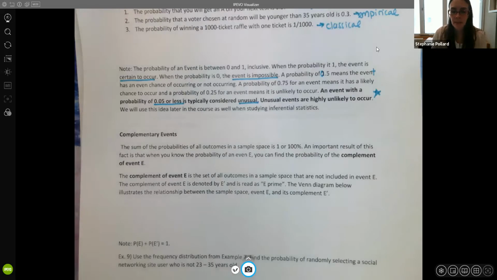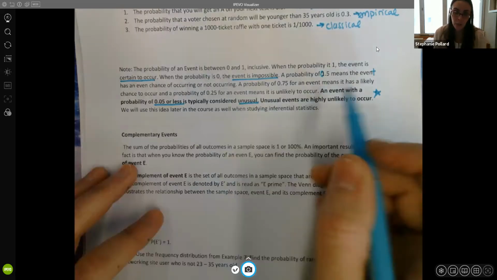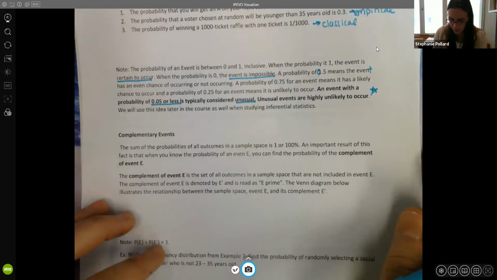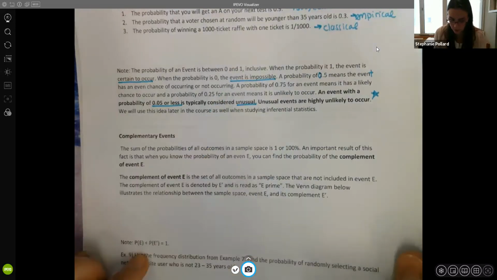So if the probability is less than 0.05, it's typically considered unusual. And unusual events are unlikely to occur. And again, we're going to use this idea later when we talk more about inferential statistics.